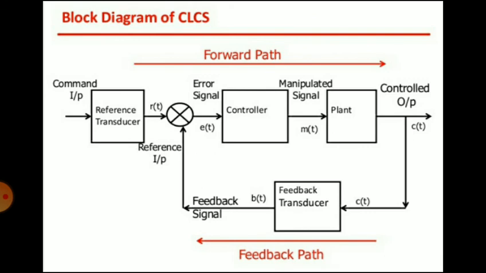This error signal is then modified by the controller, which decides the proportional manipulated signal for the process to be controlled. This manipulation is such that the error will approach zero. This signal then actuates the actual system and produces output. As the output is the controlled one, it is called the controlled output, c(t).